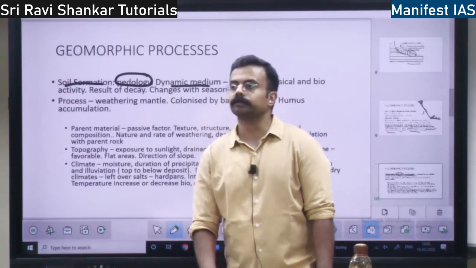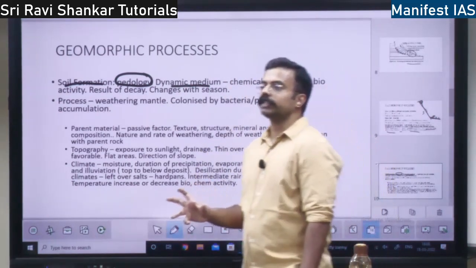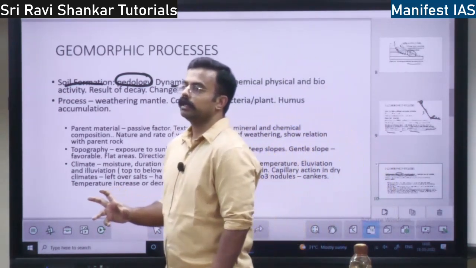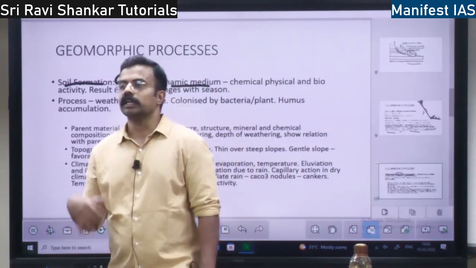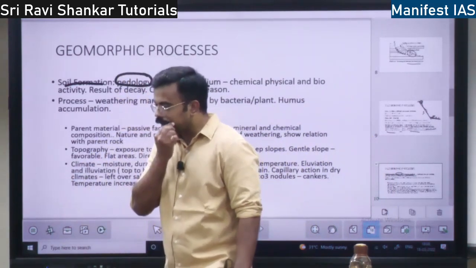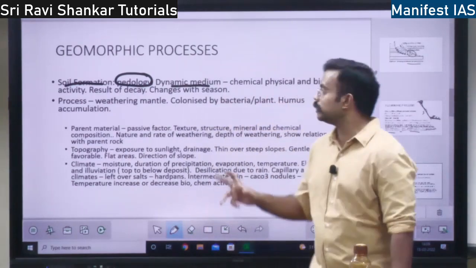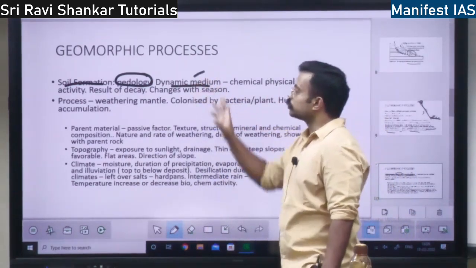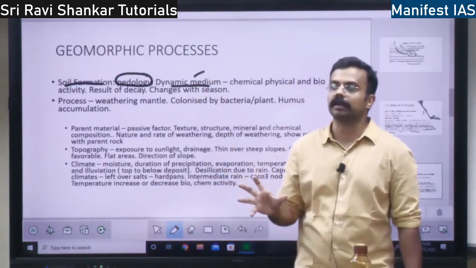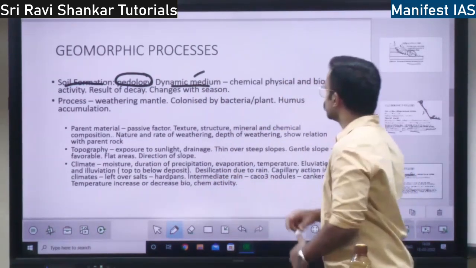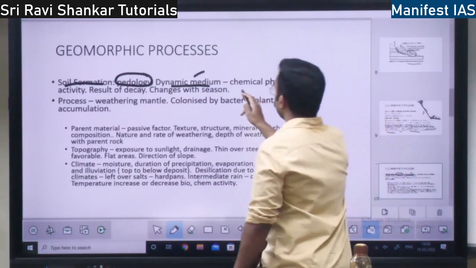Dynamic process means there will be a lot of changes when the soil is formed, right? It is not a static process. There will be temperature change, volume change, pressure change. Because of all these changes, soil formation is dynamic.